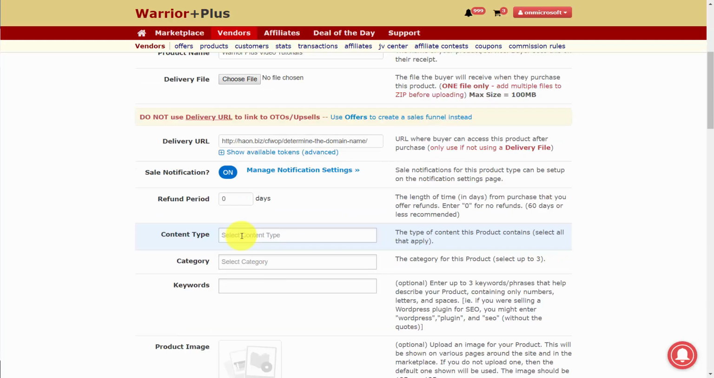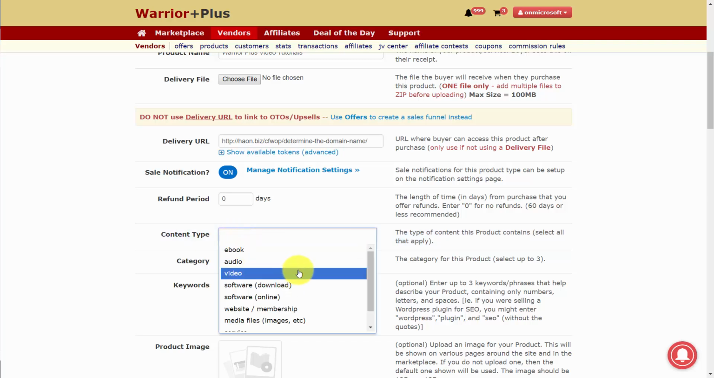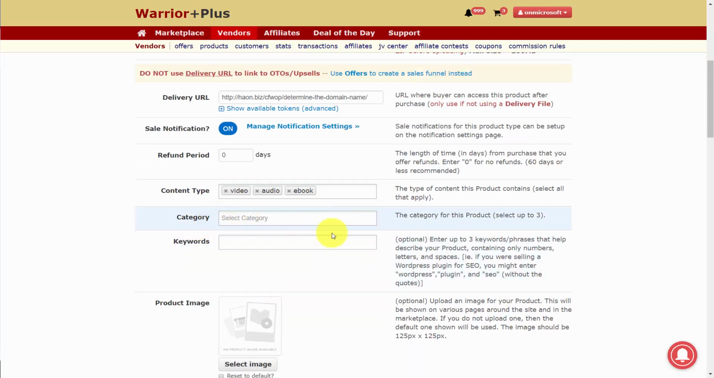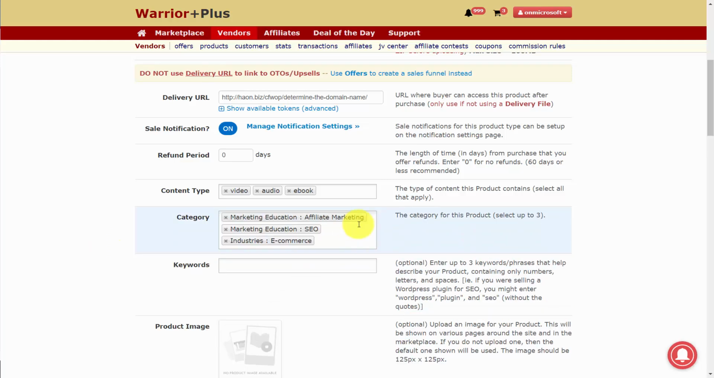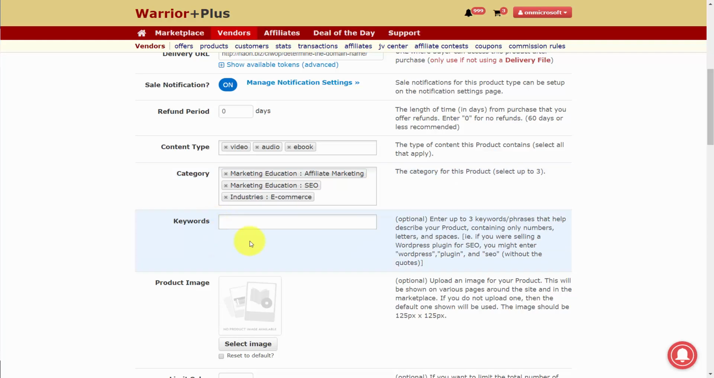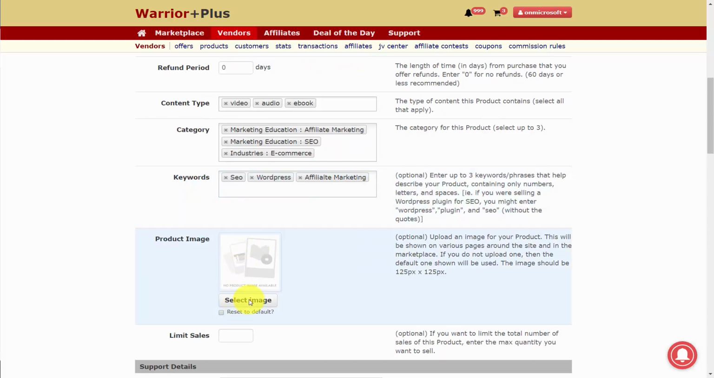We're now going to designate the kind of content our client should expect. If you place your cursor in the content type, you're going to see a number of different kinds of content. You're going to want to click on each one that pertains to your product. Then, just as we did with the offer, we're going to choose a category for the specific product. Once we've done that, we're going to pick keywords for the specific product. Once we've done that, we're then going to pick our product image.